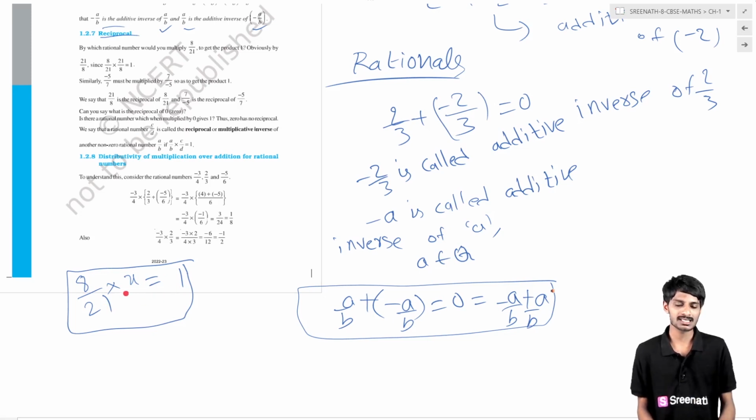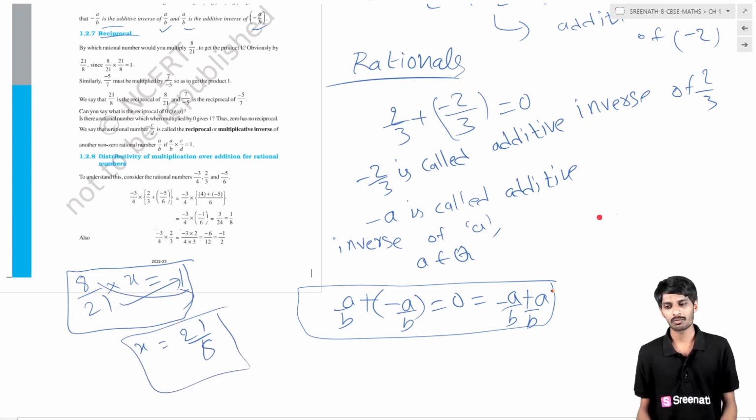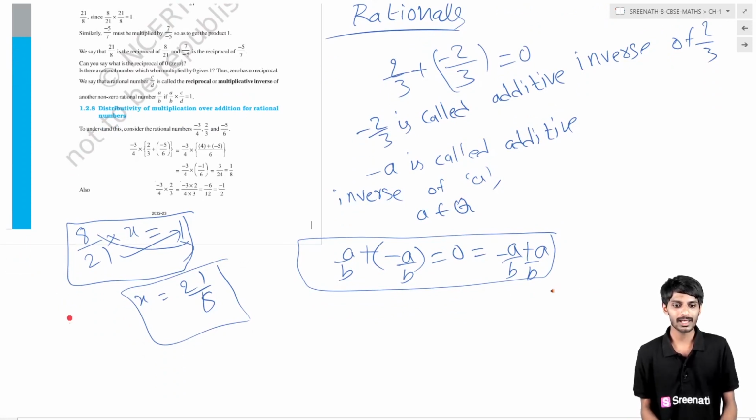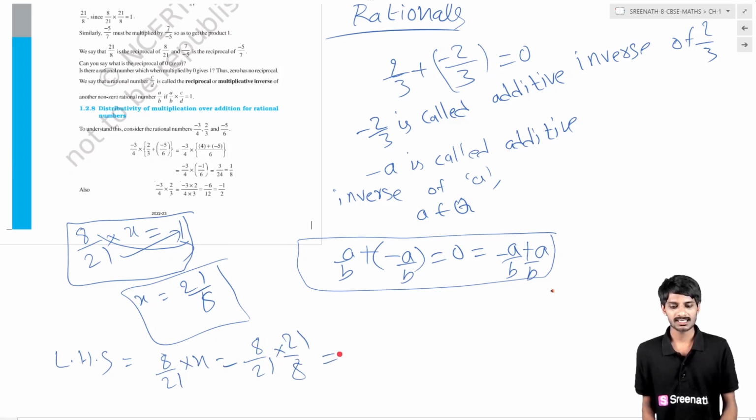So finally, what is the x value? That is 21 by 8, because 8 by 21 has moved to the other side, to the downside. If you have any doubt, take LHS, which is 8 by 21 into x. We have found the value of x, so that is 8 by 21 into 21 by 8. Then what is the answer? 8 will cancel, 21 will cancel, 1 into 1 is 1.